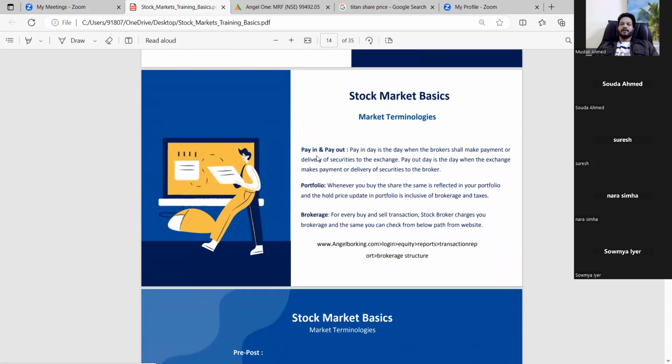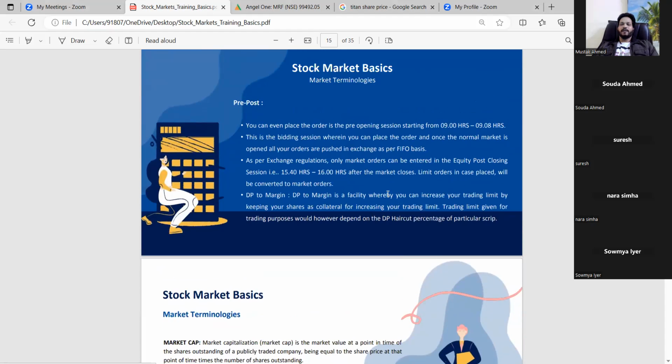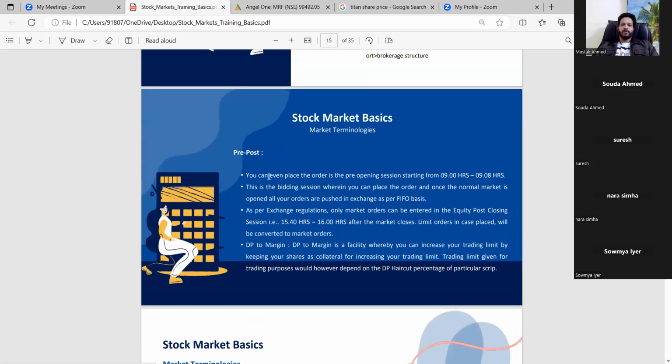In settlement, there will be pay in and payout, the portfolio, and the brokerage, which I already explained. The portfolio is when you have many shares in your demat account, all together, reflecting whether you are in profit or loss.